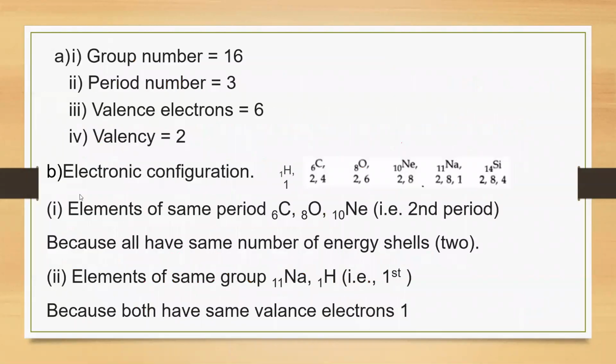You can see the B1 answer. Electron configurations are already given for your better understanding. Elements of the same period: C 6, O 8 and Ne. That is the second period, because the valence electrons are present in the second shell. Next, number 2, elements of the same group: sodium 11 and hydrogen 1, because both have the same valence electrons. That is the first group. Understood? Let's move to the next question.